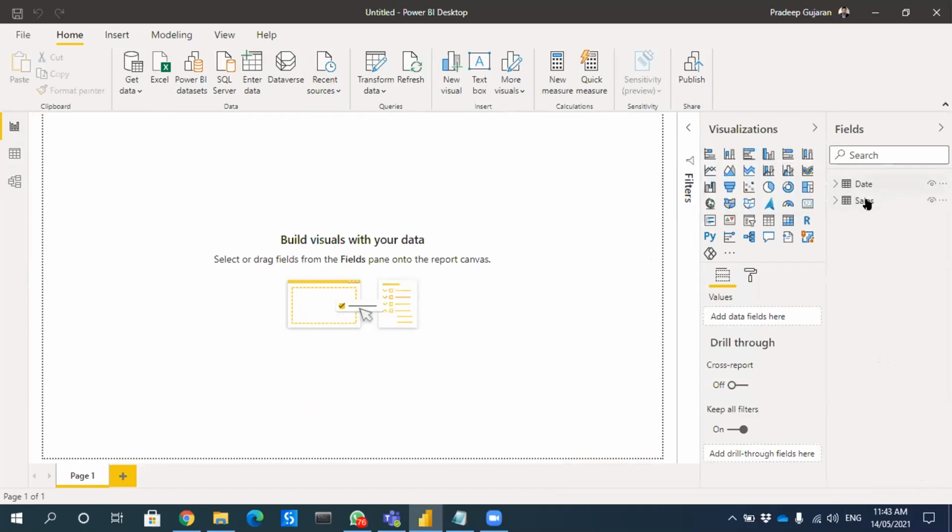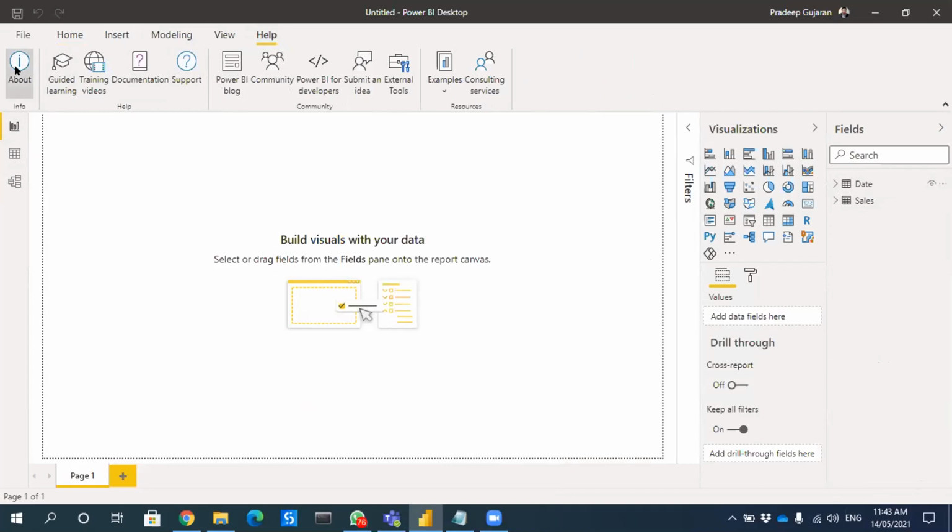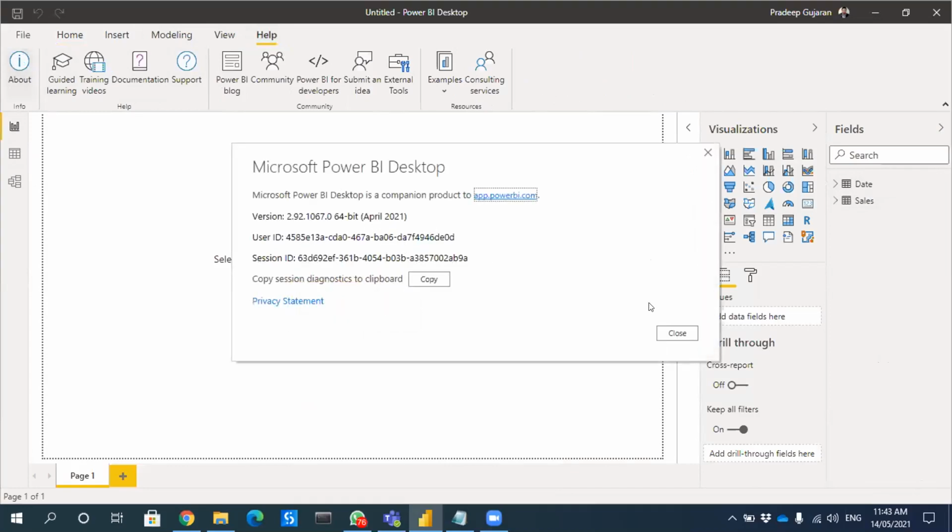No, now there are only 2 tables, sales and date. On the rightmost side corner, there are 3 options. Yeah, I'm talking about the left-hand side. On the left-hand side, I have only first and second. Third is not there, relationship is not there. Okay, then which version are you using? I think he has not done close and apply.